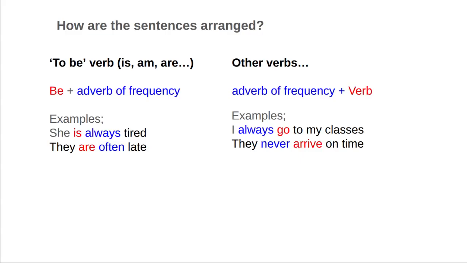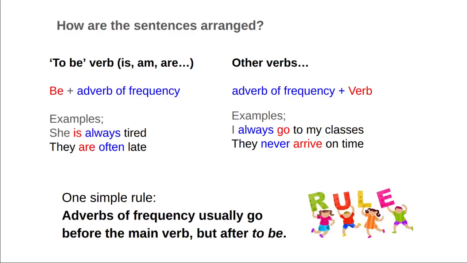With any other verb, it's switched round. We have the adverb of frequency first and then the verb. For example, I always go to my classes. They never arrive on time. So just follow that one simple rule. Adverbs of frequency usually go before the main verb, except when you're using the verb to be, when they come after.